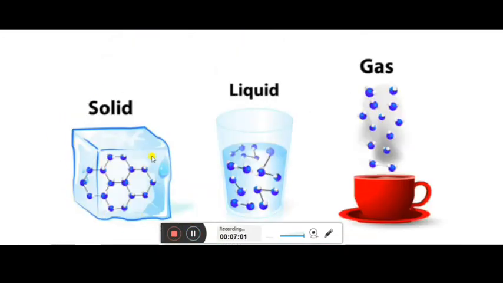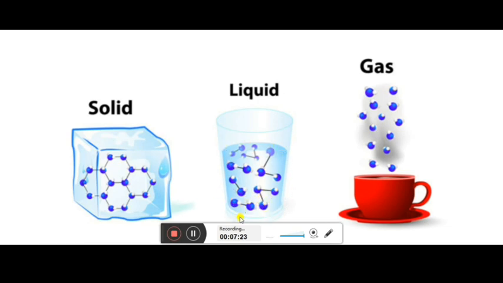Here also you can see this ice. Ice is in the solid state, okay, so molecules are very tightly packed, they are arranged and they do not move, okay, they remain static at one place, only able to vibrate on their own positions. In liquid, you can see that they will move, okay, but within the boundary.